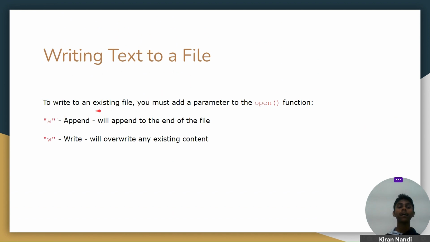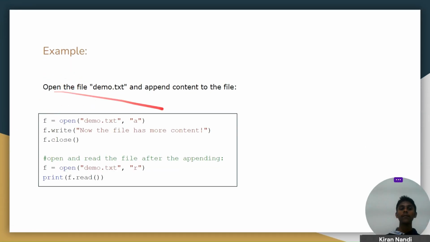To write to an existing file, you must add a parameter to the open function, that is either a for append or w for write, as we saw earlier in the modes of writing and updating a file. Here is an example, where the file name is demo.txt.